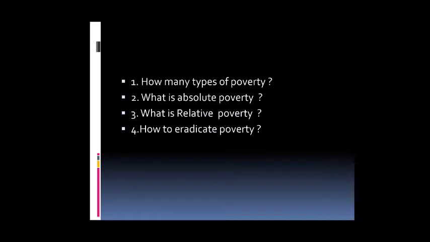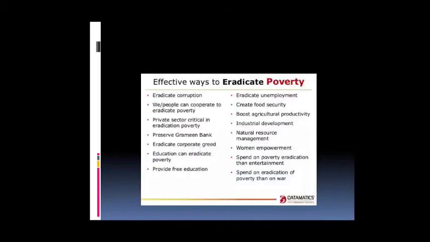The integrated rural development program: our government especially concentrates on IRDP, integrated rural development. Then Jawahar Rozgar Yojana. Rural development is one of the most important points to eradicate poverty.